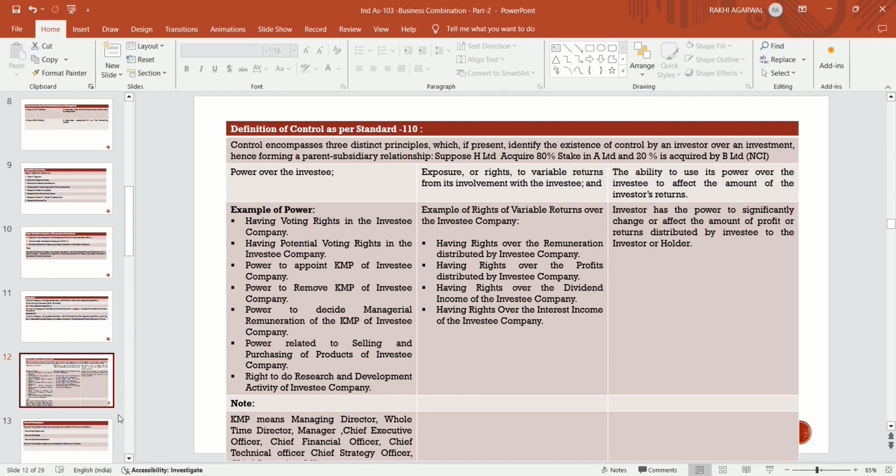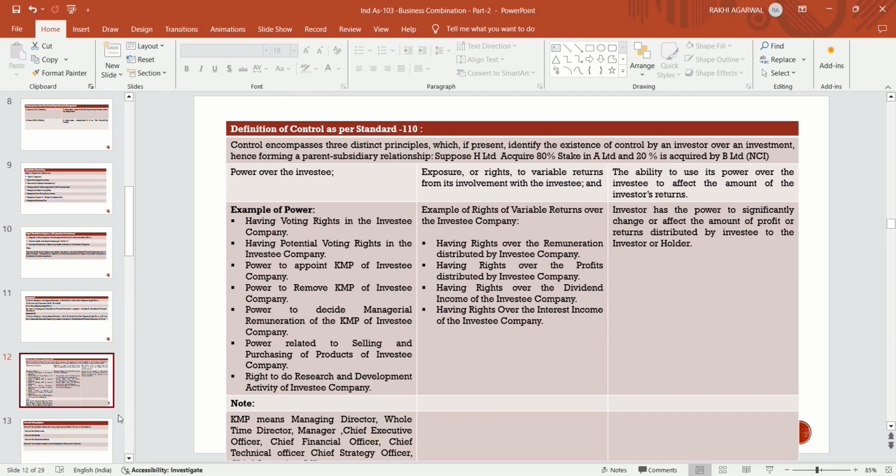So the example of power means having voting rights in the investee's company. If the investor has voting rights in the investee company, he has control over that company. If they have potential voting rights in the investee's company, potential voting rights means they have a right that they will get in future in the investee's company, so those are the potential voting rights.